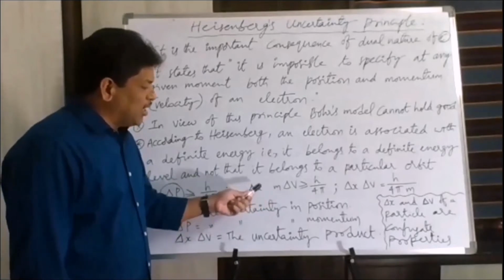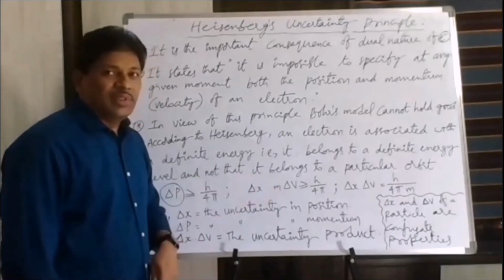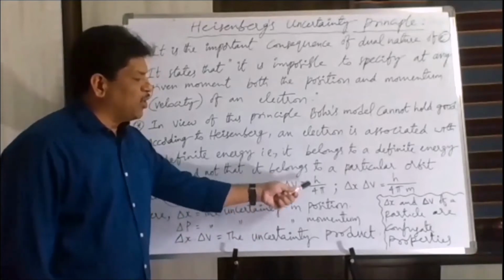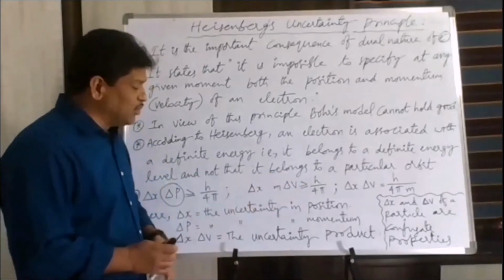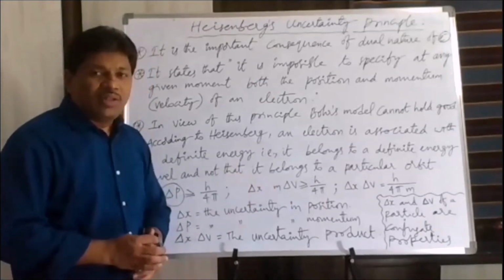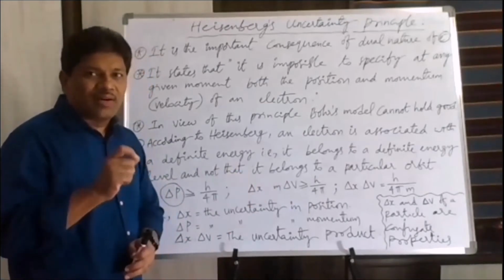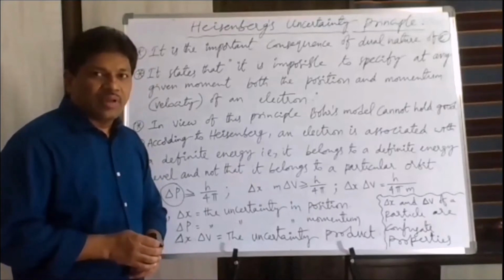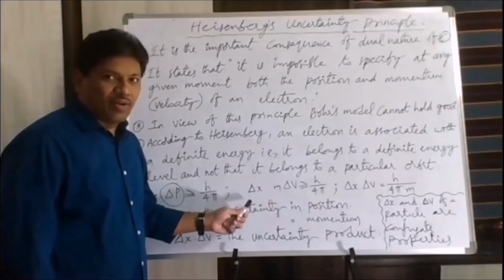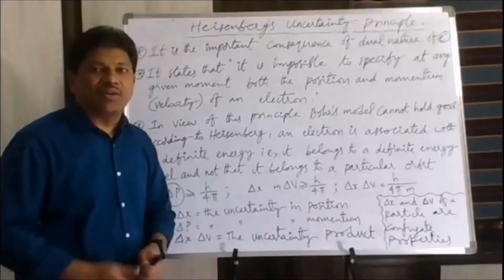So delta x times m times delta v is equal to or greater than h upon 4 pi. Why did we not take delta m? Because the change in mass of the electron is negligible. The change in velocity and the change in position are observed for the electron, whereas the change in mass is negligible.